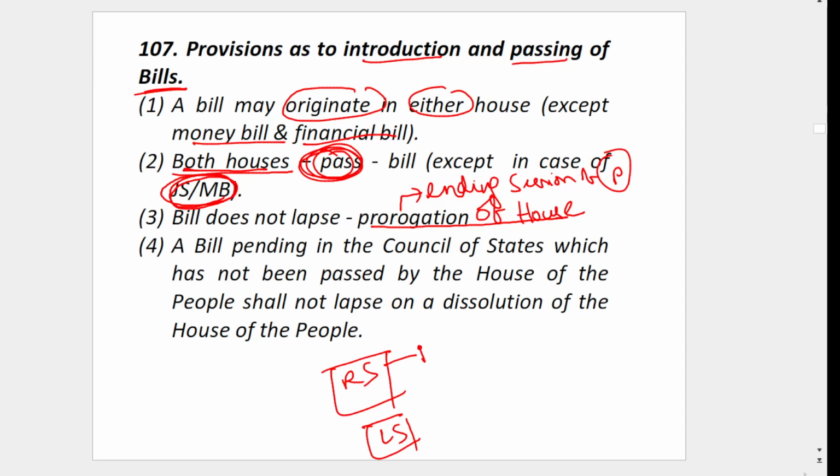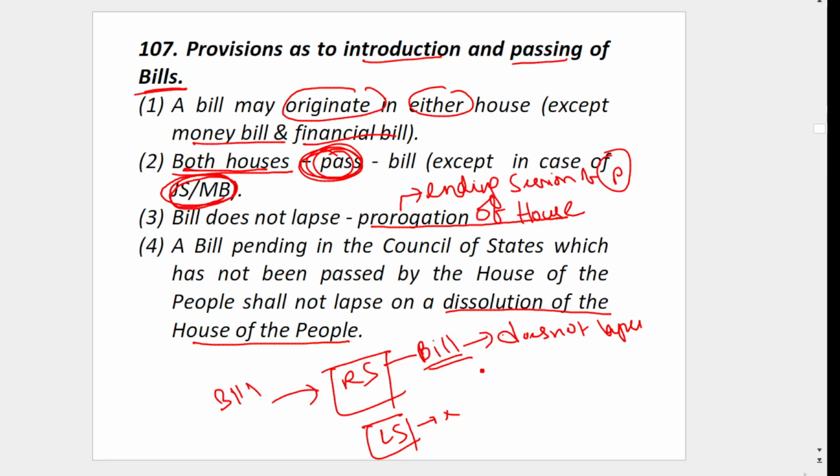So a bill pending in the Rajya Sabha will not lapse on dissolution of the House of the People. You are dissolving the Lok Sabha, so there is no effect on the bill here. So if I introduce the bill and it is pending in the Rajya Sabha, that will not lapse.